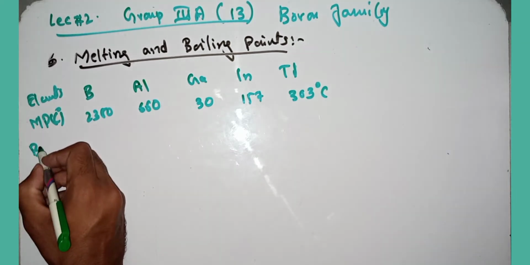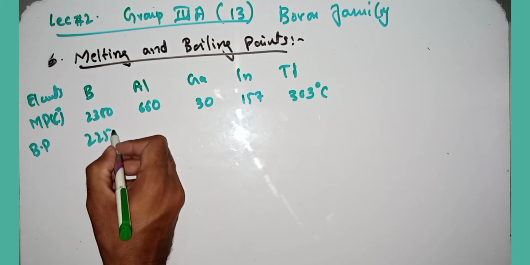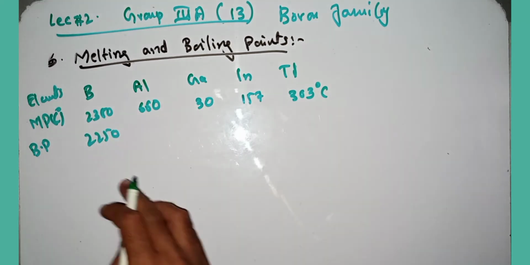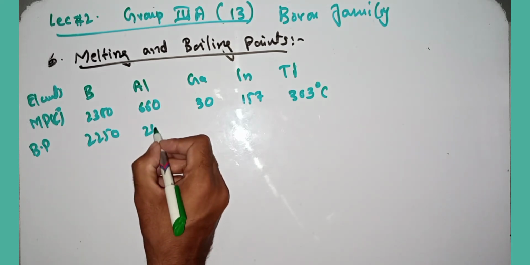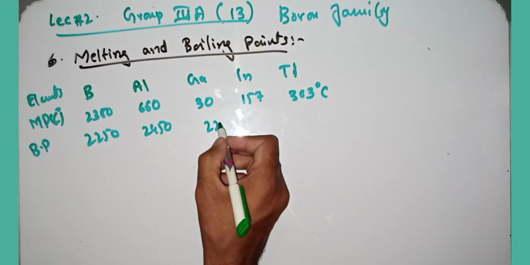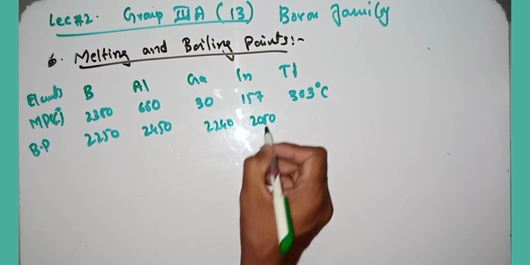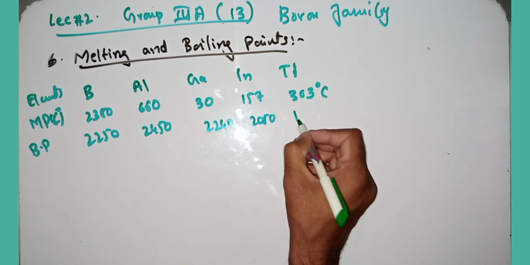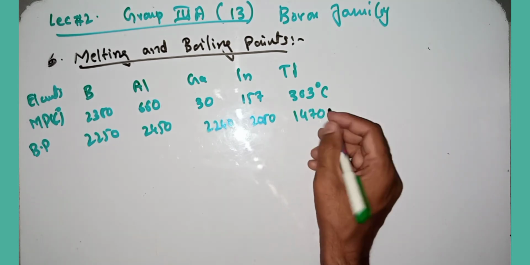And the boiling point is 2550 degree centigrade for boron, while aluminium has 2450, gallium has 2240, indium has 2050, and thallium has 1470 degree centigrade.